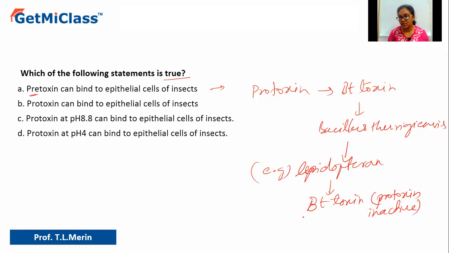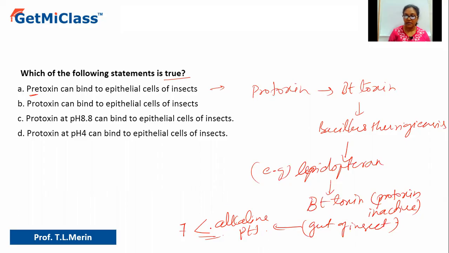Now, this toxin within the gut of the insect, what happens? Because of the presence of the alkaline pH in the gut. When we say alkaline pH, the pH should be above 7, then only we can call it alkaline pH, right? So at that particular pH, what happens? The protoxin, which is inactive, gets activated. It becomes active toxin, and it will bind to the epithelial cells, the gut